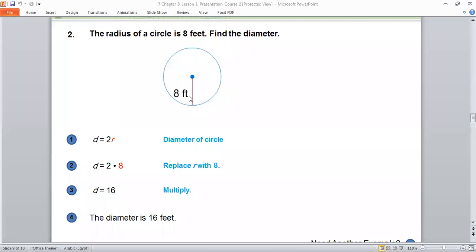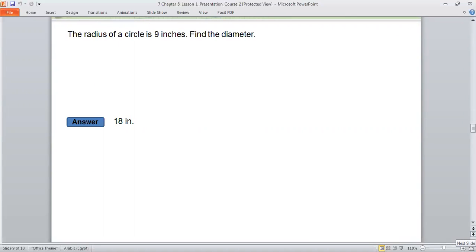If the radius is 8 and I need the diameter, what will we do? I will multiply 2 by 8. 2 by 8 equals 16. Go with me to the next slide, please.